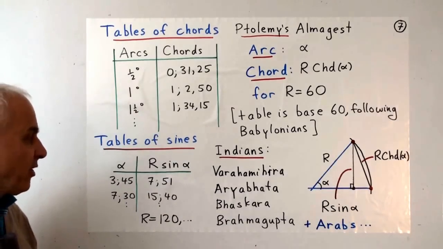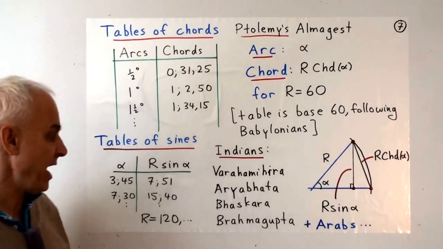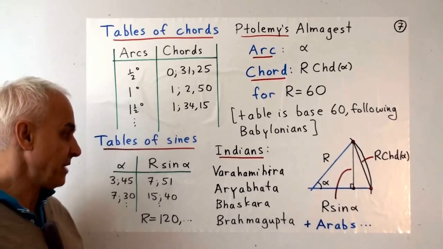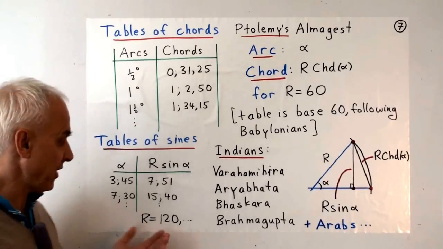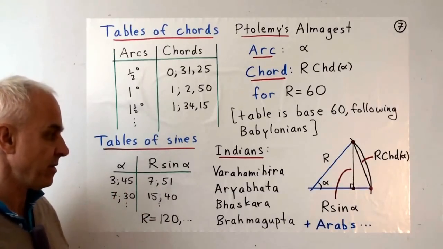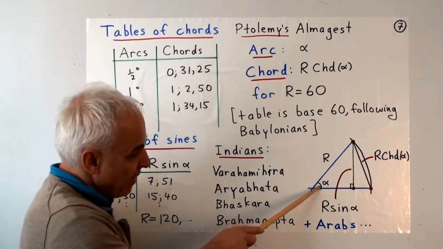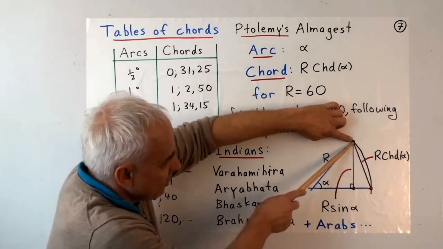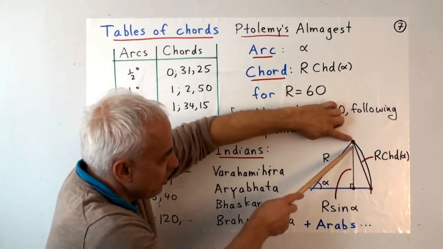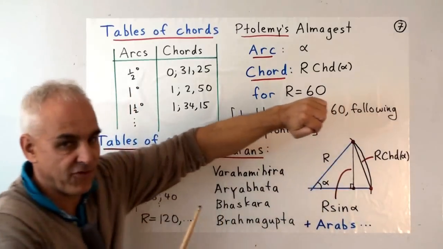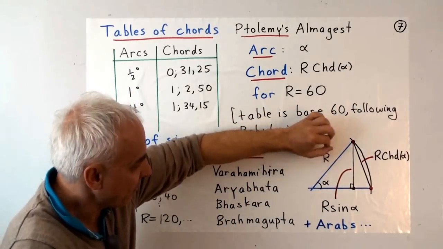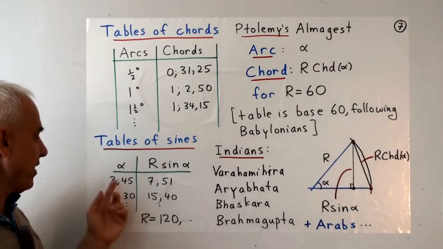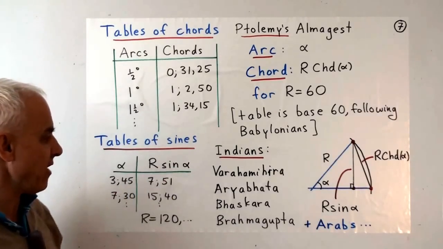Then, many hundreds of years later, in the Indian period, we have a lot of Indians who took on this problem and developed other ways of thinking about things. In particular, they introduced the sine function. So where we have the angle alpha here, in terms of computing, we don't compute this chord length so much. We want to compute rather this perpendicular distance. So r times sine alpha, that's that quantity there. And then there are again tables for angles and the values of r sine alpha.